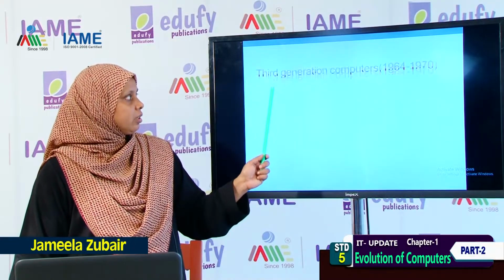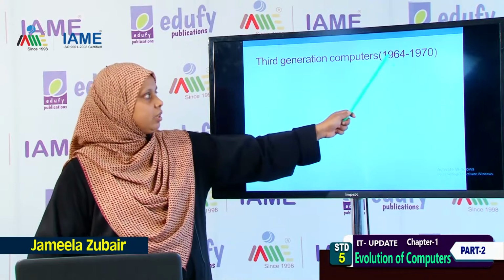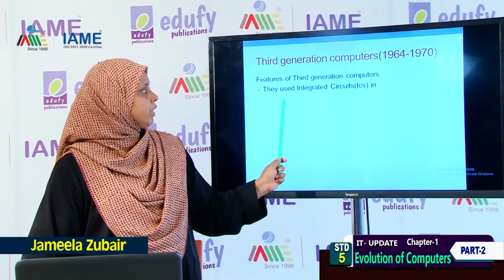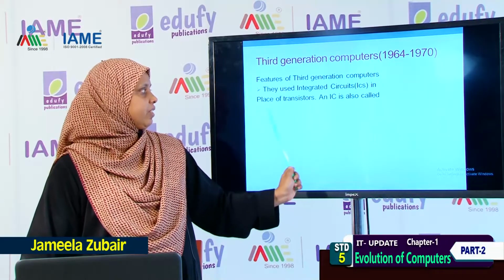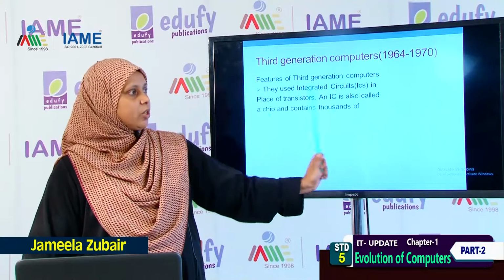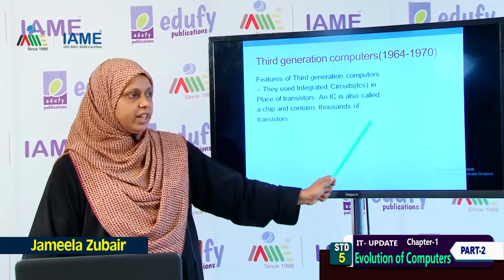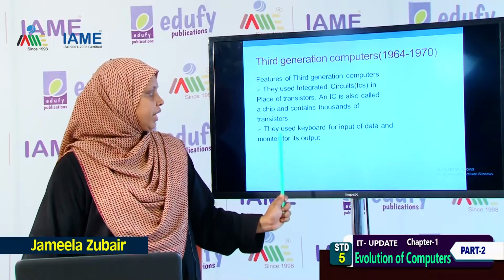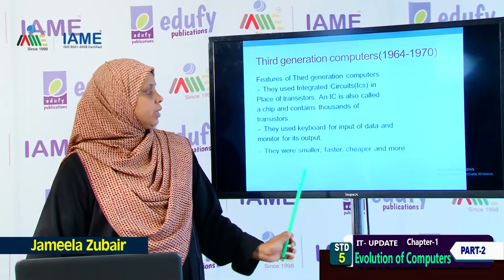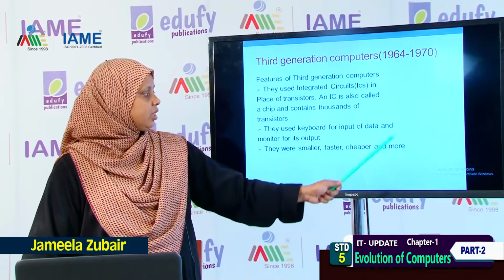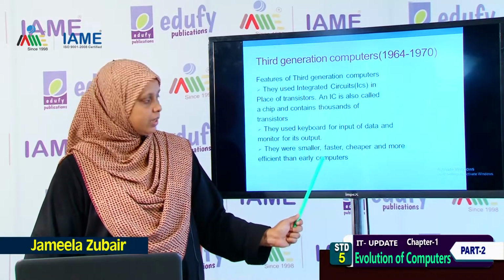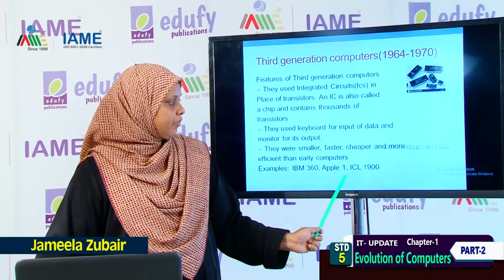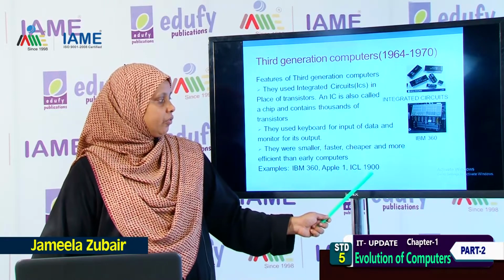Then we studied the third generation of computers, from 1964 to the 1970s. What are its features? They used integrated circuits in place of transistors, and this IC is also called a chip, which contains thousands of transistors. They used a keyboard for input of data and a monitor for its output. They were smaller, faster, cheaper and more efficient than the early computers, and the examples are IBM 360, Apple I and ICL 1900.